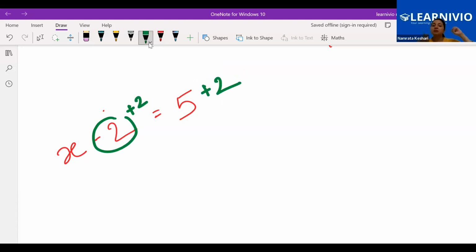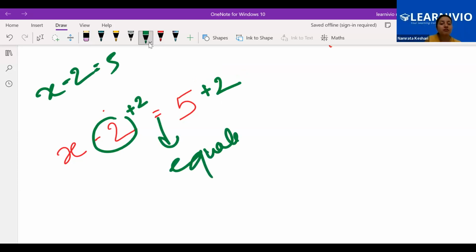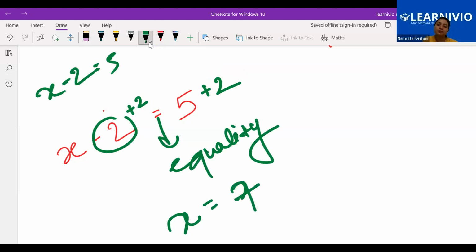So previously x minus 2 was equal to 5, left side and right side equal. Now when we have added plus 2 and plus 2, still we are maintaining the equality sign, and hence we are getting our answer x equals 7. The 2 and 2 are gone, and 7.